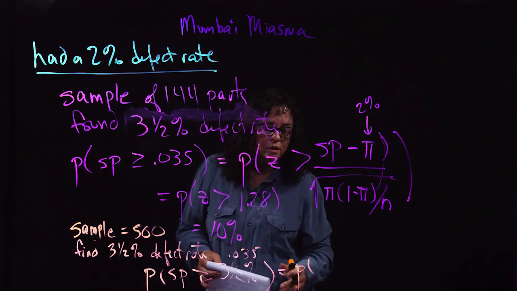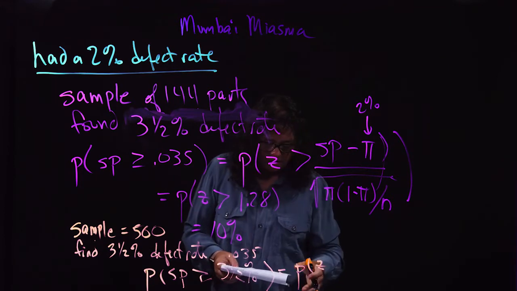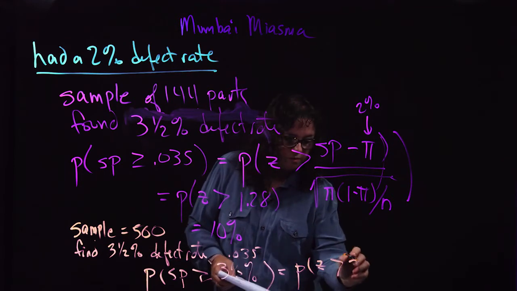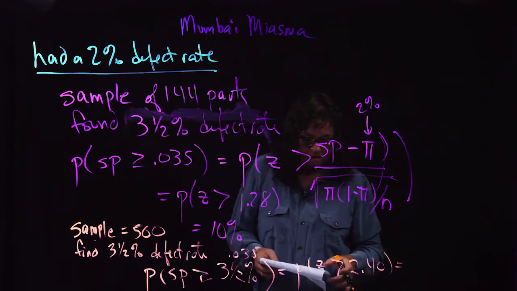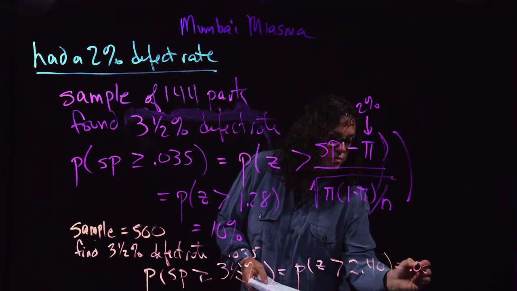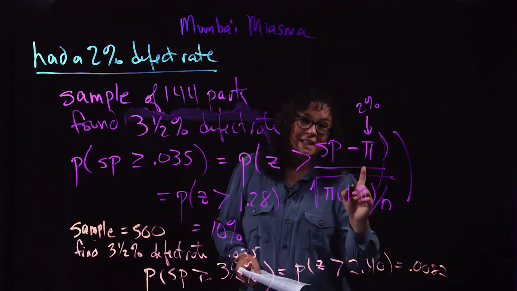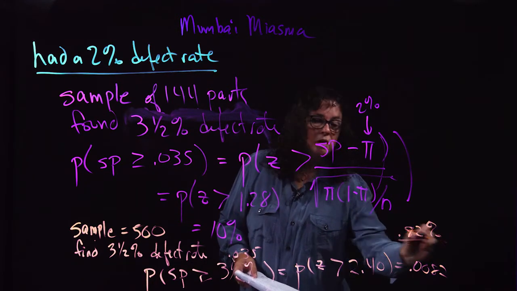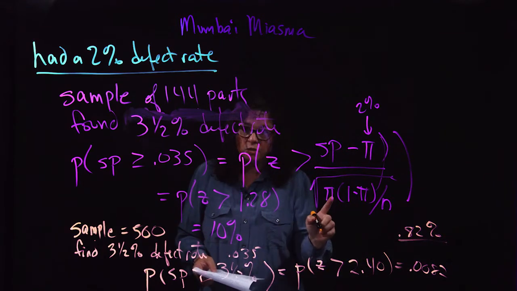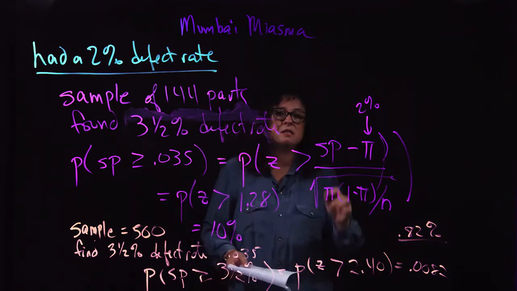Now we are looking for the probability that z is greater than 2.40. That probability comes out to be 0.0082, or less than 1%. In other words, 0.82%. Not 82%, but 0.82%, so less than 1%.